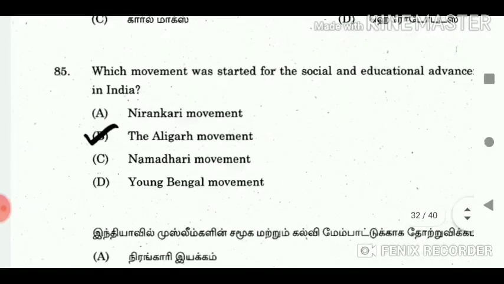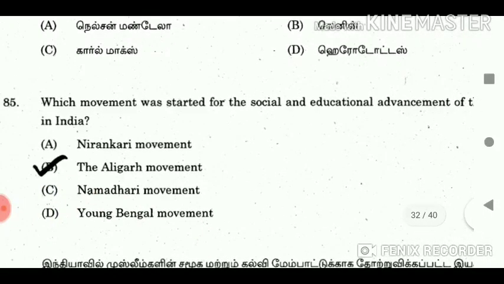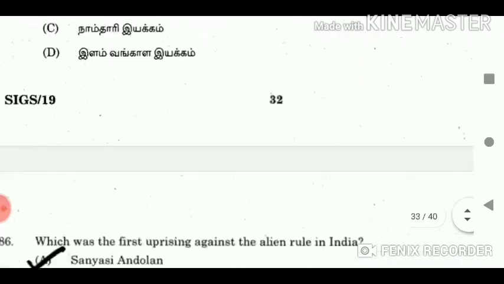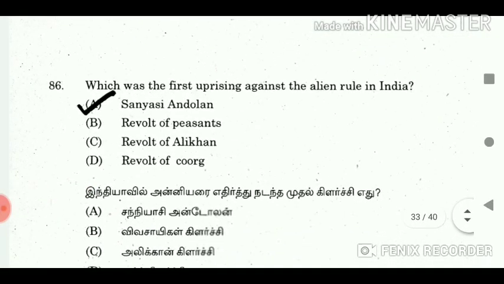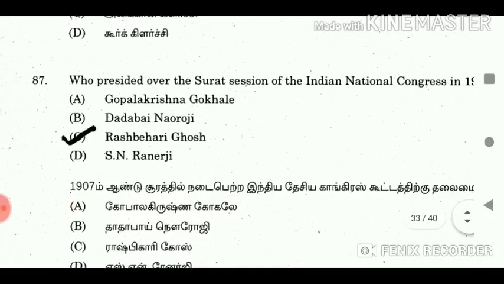85. Which movement was started for the social and educational advancement of the Muslims in India? Answer The Aligarh movement. 86. Which was the first uprising against the alien rule in India? Answer: Sannyasi Andolan. 87. Who presided over the Surat session of the Indian National Congress in 1907? Answer: Ras Behari Bose.